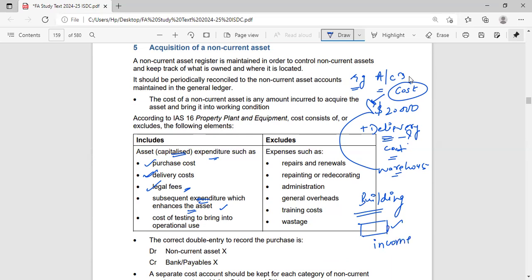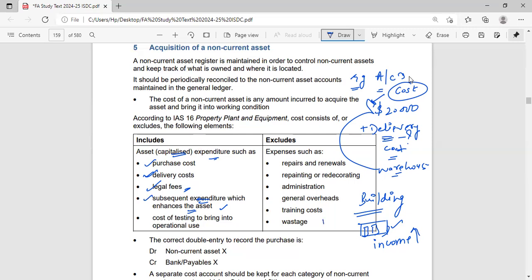This one room, how can I generate additional income? It could be anything. I can use this room to set up my machinery, to set up my office. So I can use it for any purpose. But this will help me generate additional income. So that is why I capitalize this cost. But children generally get confused.